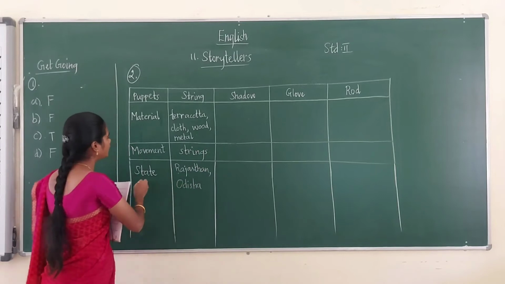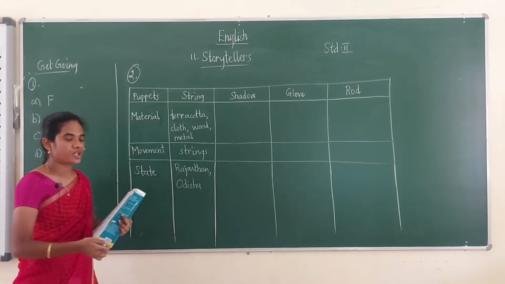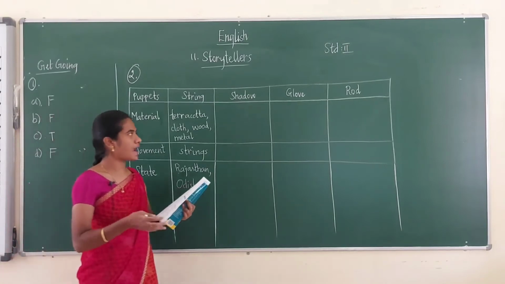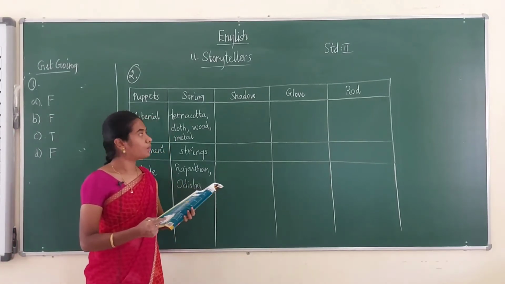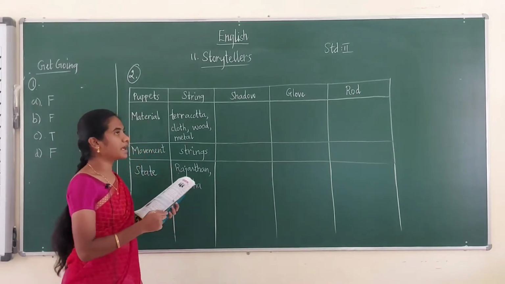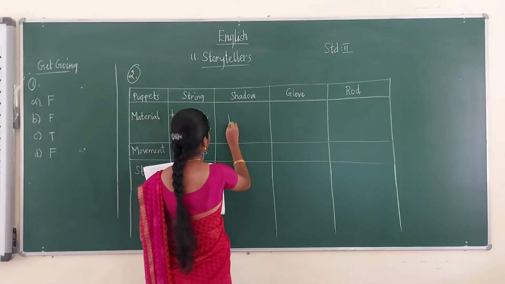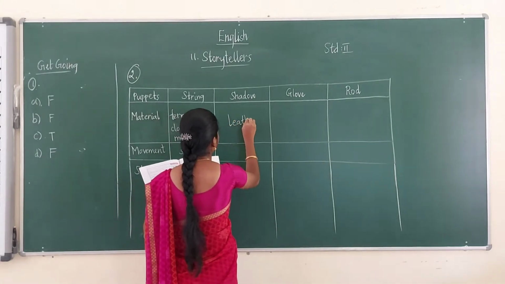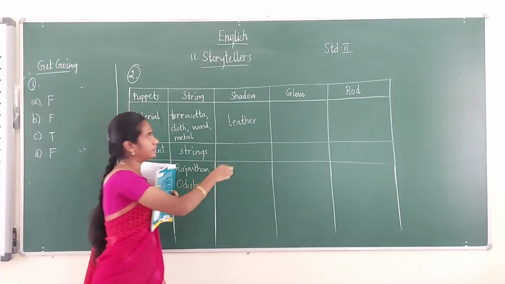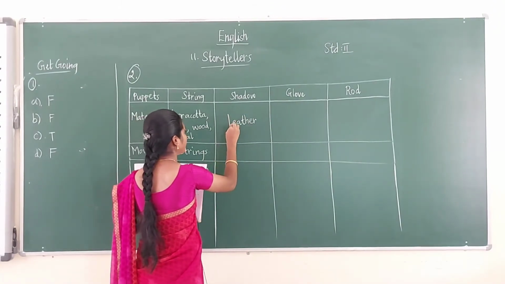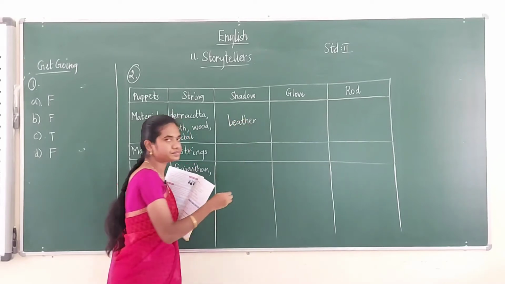The next one, in which states are they found? They are found in Rajasthan and Odisha. Okay, so like that we have to write for the shadow, glove and rod. Let's do that. What material are the shadow puppets made of? Made of leather. So write it in the correct column, under the shadow. The material used for shadow puppets is leather.